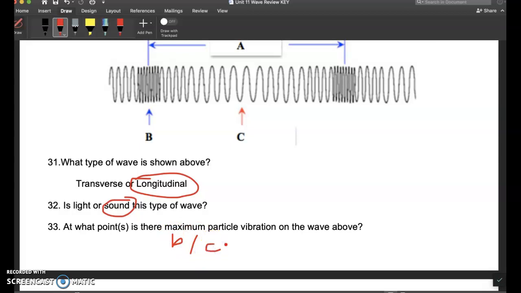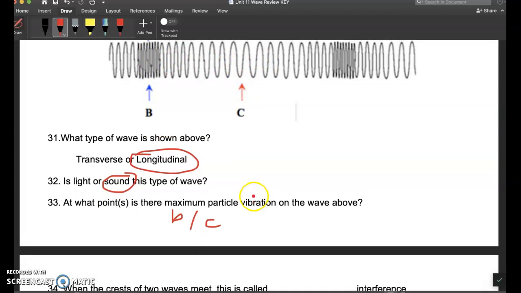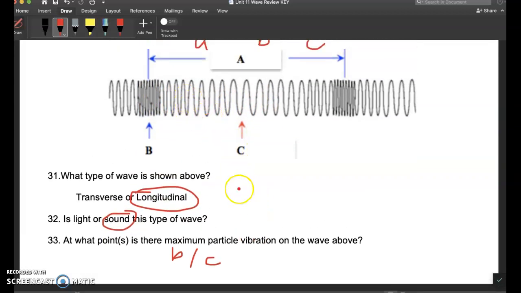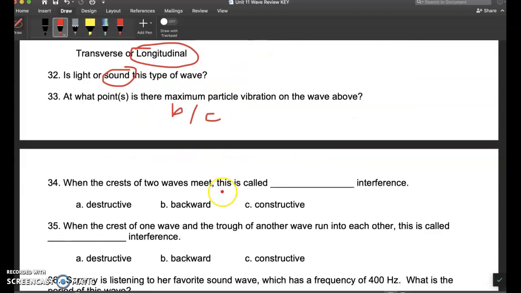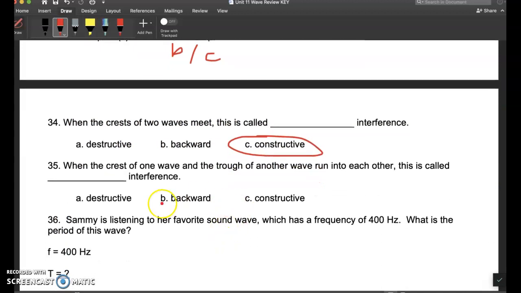Okay. It's stretched from normal. You can imagine right in the middle of B and C, so right about here is the normal spread. The compression and the rarefaction of the longitudinal wave both represent maximum displacement from normal. When the crests of two waves meet, crest meeting crest is called constructive. It gets bigger. Crest and trough is destructive.